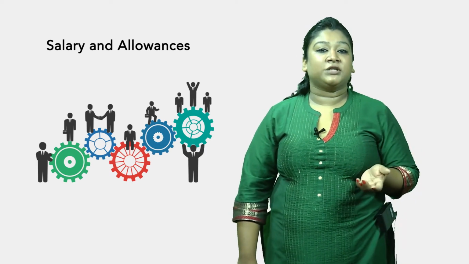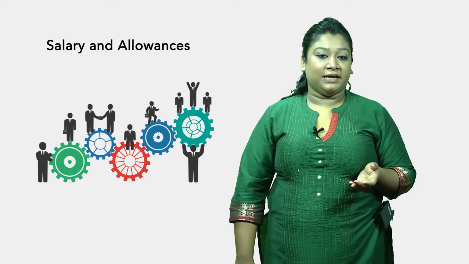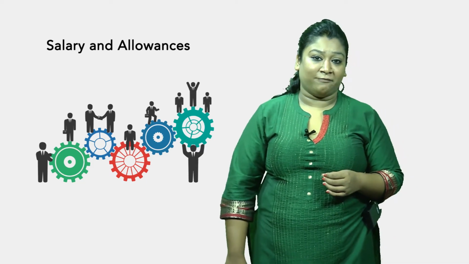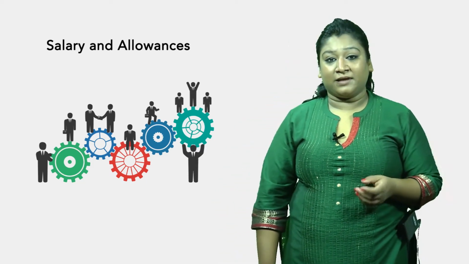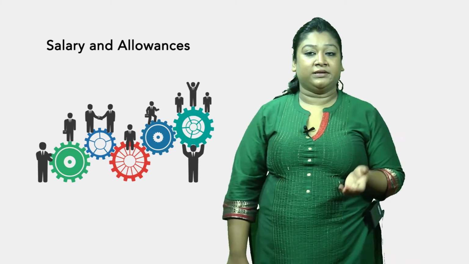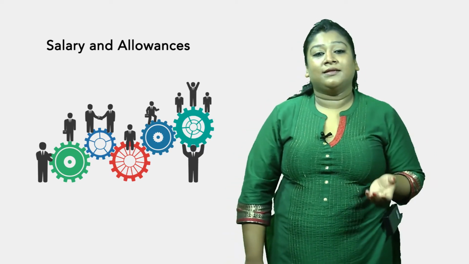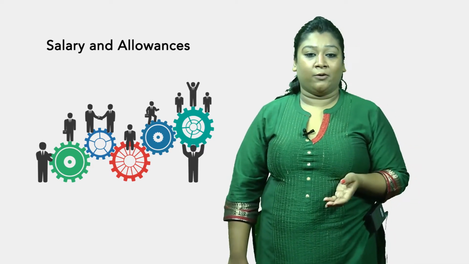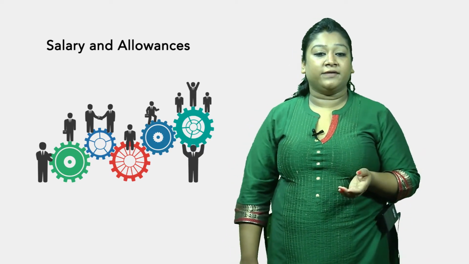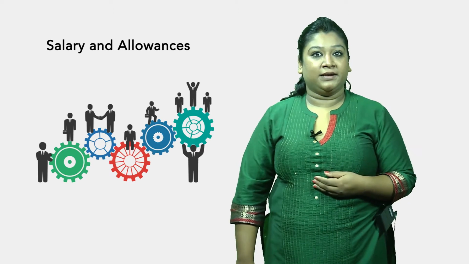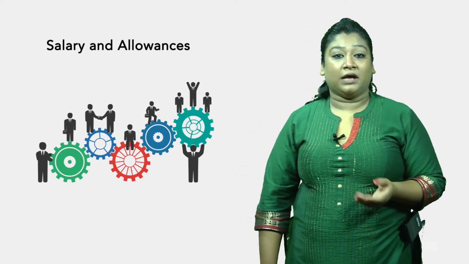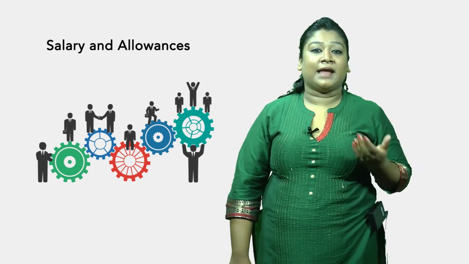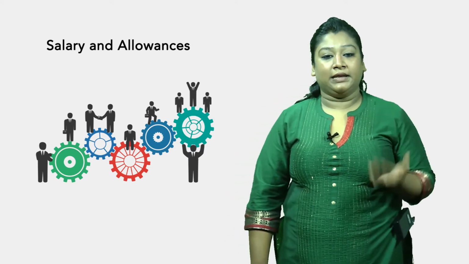The chairman and other persons shall be entitled to such travelling and daily allowances for official tours as are admissible to Group A officers of the central government. So officers who are gazetted officers under Group A of the central government are entitled to certain salary and travel allowance. So the law says that the member and the chairperson of the permanent Lok Adalat are entitled to similar benefits and allowances. The rules for appointment and service conditions for the chairperson and other persons in the permanent Lok Adalat were made in 2003. So it was only in 2003 that these rules were enacted as to the salary and the allowances.